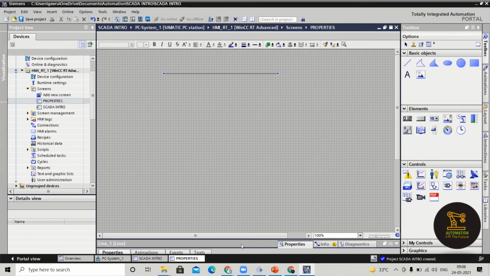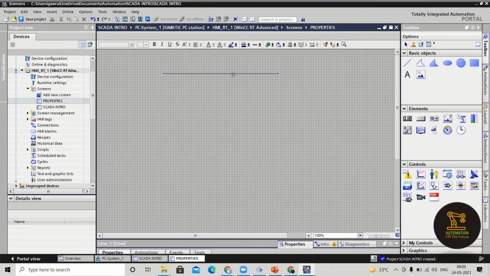This window is the most important thing in the PLC or in the SCADA, because in the PLC if there is any error, you will go to the inspector window. In the inspector window you will check all the errors and you will give the solution from there. In the same way, when you are working with the SCADA, the properties window is the most important thing. Why? Because we will completely work with the properties window, to change the color, to animate something, or if you want to give control operations to a switch or to a slider, whatever you are doing, most probably you will be working only with the properties. So that's why I am explaining this properties window separately.